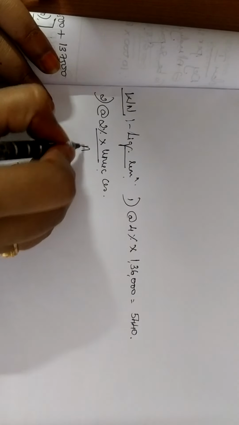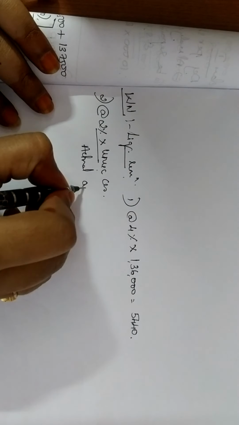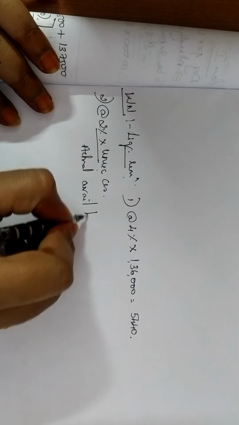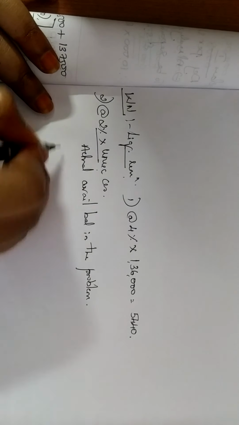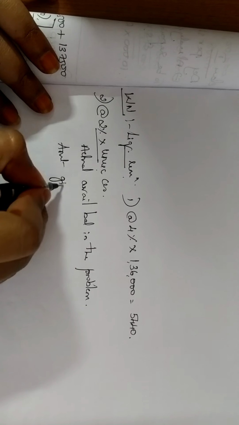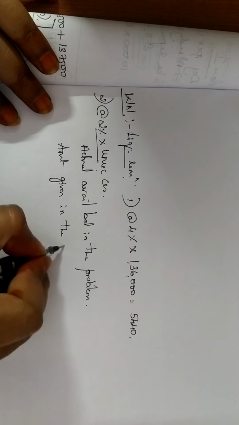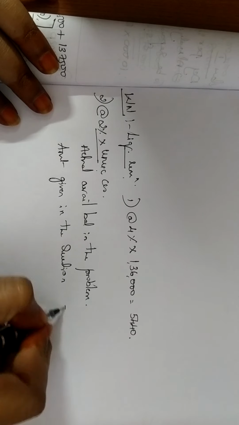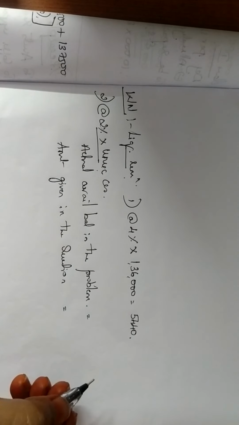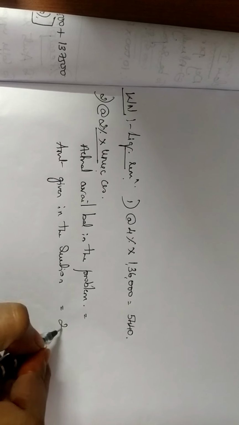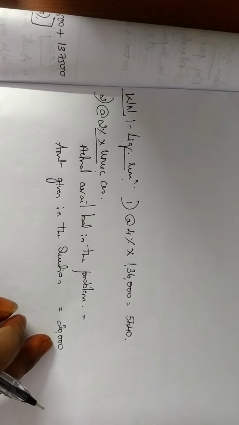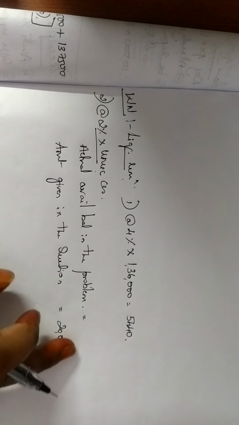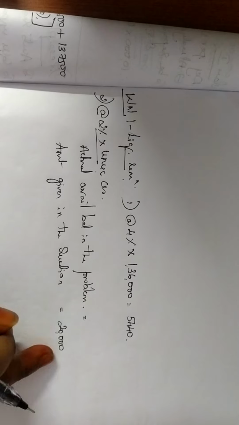So what should you do? You have to compare two amounts. One is the actual available balance in the problem and the other is the amount given in the question. We are comparing these two. Amount given in the question, they have told unsecured creditor is 20,000. Remember, you should always consider your preferential creditors also. Since 2,400 is included in 20,000, I'm straight away writing 20,000.